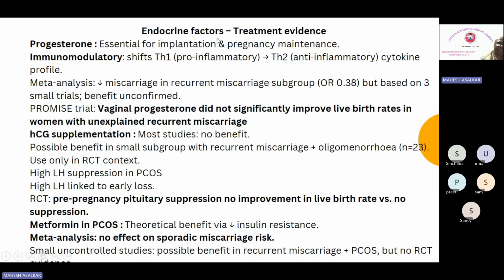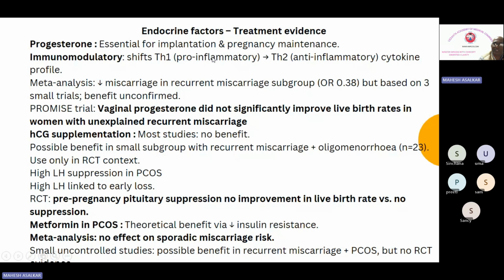Now, what is the treatment recommendation for endocrine factors? Progesterone is essential for implantation and pregnancy maintenance. How does this progesterone act? It has an immunomodulatory role. There are two types of responses that we see from the helper cell. What happens in pregnancy is a shift from TH1 response to TH2 response.